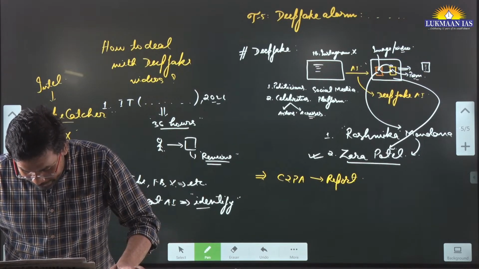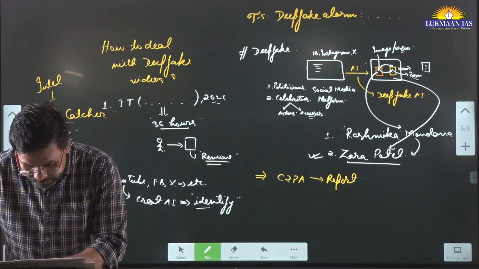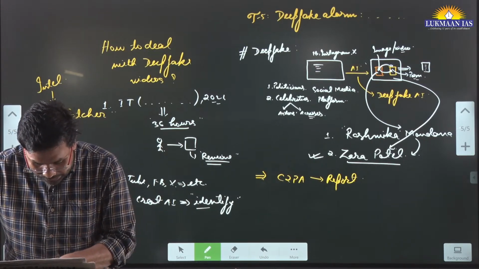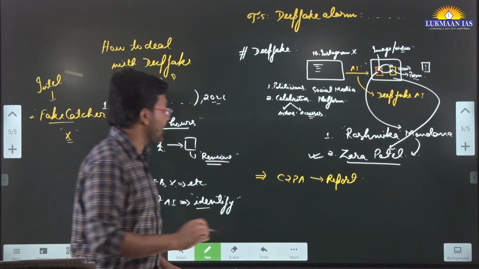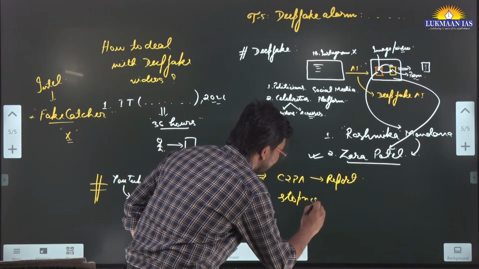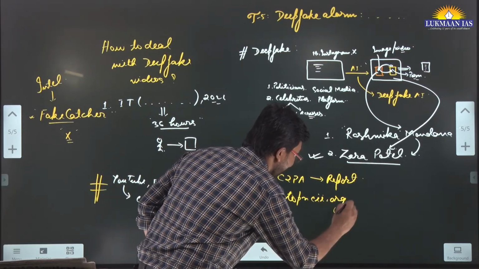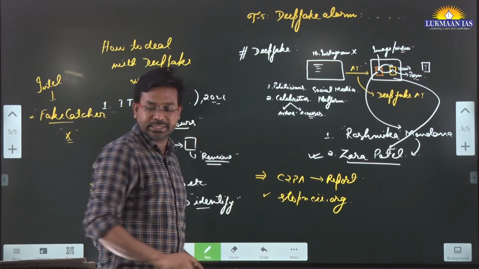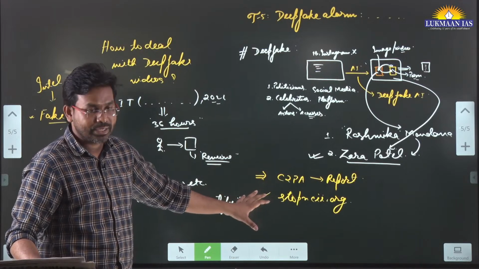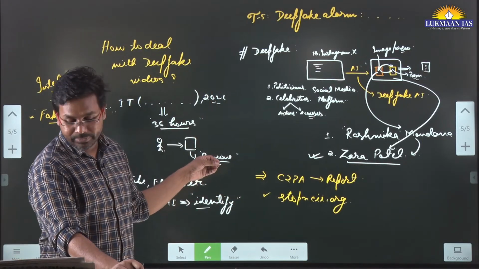Apart from this, they have mentioned many other platforms, such as StopNCII.org. So there are many such platforms mentioned here where people can report any deepfake video.